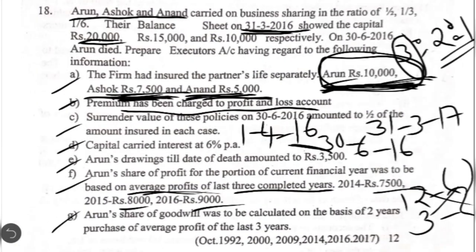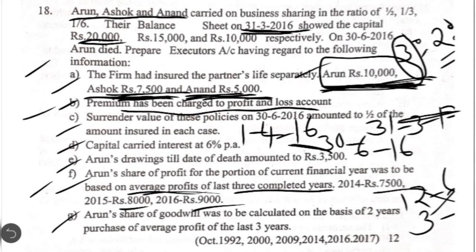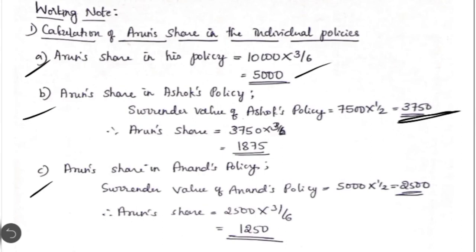Coming to Anand also, his policy has not matured. The sum assured is 5,000. We need to calculate the surrender value. Surrender value, again here also it is half of that, which comes to 2,500. So Arun's share is equal to 2,500 into 3/6, which comes to 1,250.